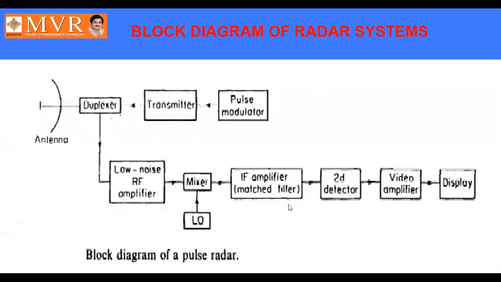So this is nothing but a matched filter. A matched filter selects a particular frequency from the mixer output. It can select the addition value, that is f plus f naught, or f minus f naught, or simply it can select only f. f plus f naught and f minus f naught are nothing but the sidebands. In those sidebands it can select anything, and after that we go to the demodulator section. After that we go to the display.